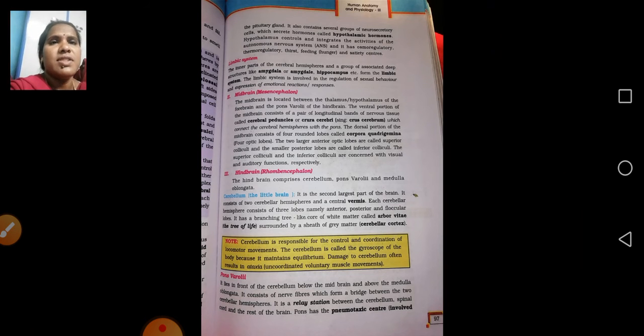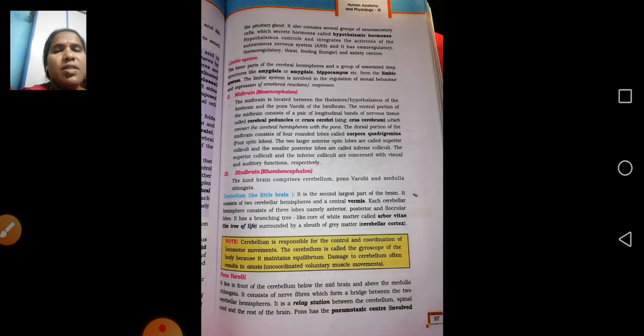Next is the midbrain. The midbrain is located between the thalamus and hypothalamus of the forebrain and the pons varolii of the hindbrain. Next is the hindbrain. The hindbrain comprises the cerebellum, pons varolii, and medulla oblongata.